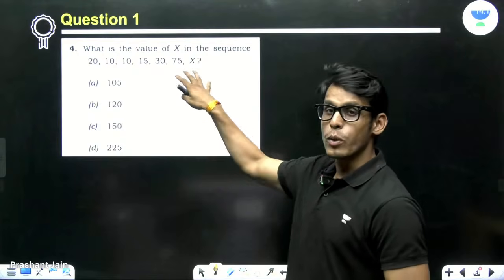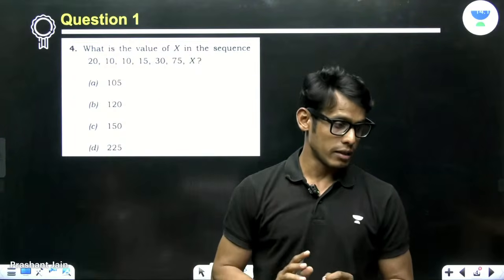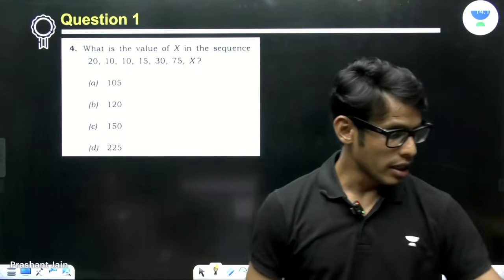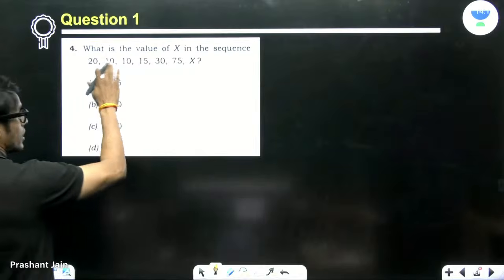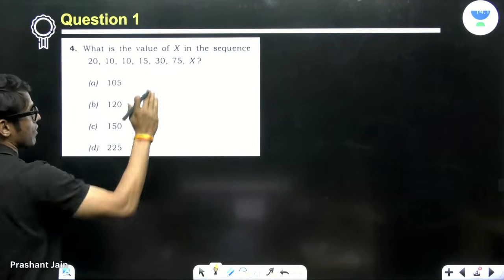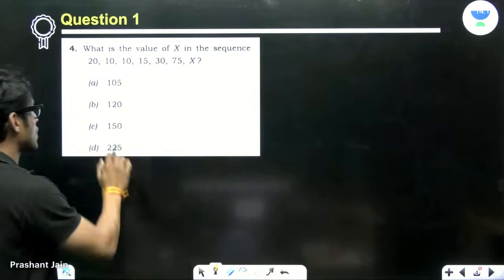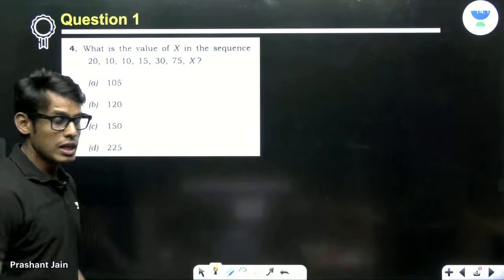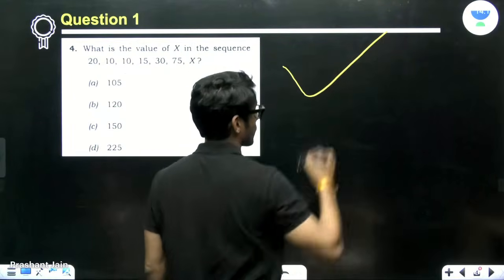These are sequence type of problems, and the inherent logic is always mathematical, right? So let's see what is the value of x in the sequence 20, 10, 10, 15, 30, 75, x. Now I'm seeing 2-3 things here. First of all, everything is divisible by 5. The numbers are first decreasing and then increasing.